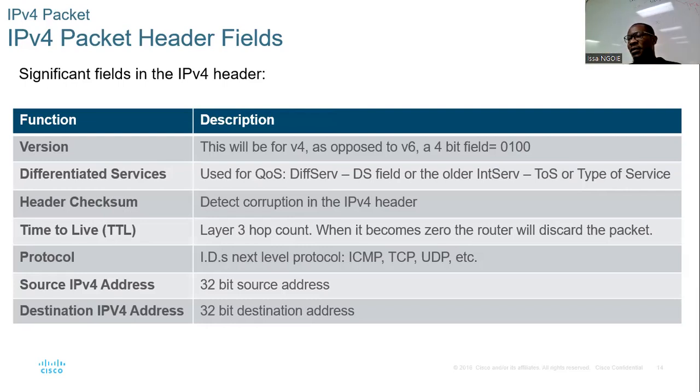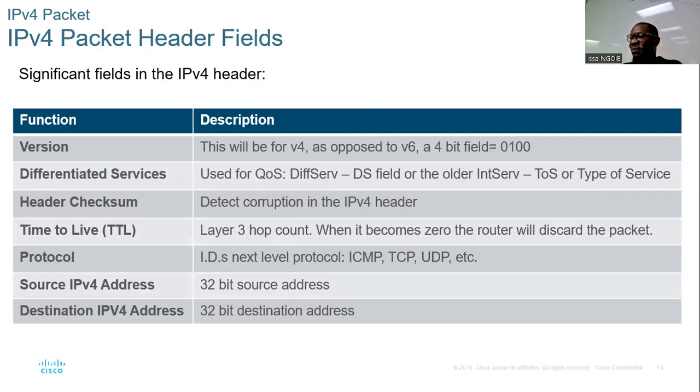right? So when you combine your IP header and your data, you create what we call the packet. Now that packet header will be divided into different parts. Those parts we call fields, right? And for every field, there's a meaning.